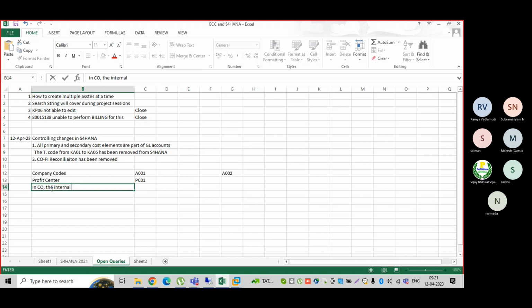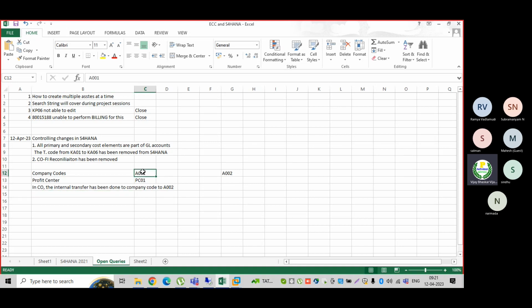The internal transfer, or internal allocation, has been done to company code A002. The transaction which was supposed to post to the A001 company code, instead of that, what has happened?